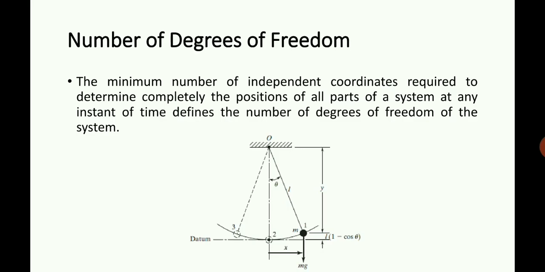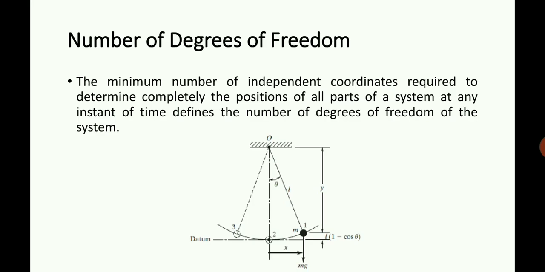The minimum number of independent coordinates required to specify the position of a system is called degrees of freedom. If only one component is required to specify the position of a particular system, it is termed a single degree of freedom system. If you need two components, it is called a 2 degree of freedom system, and it goes on to 3 degrees of freedom, and finally multi degrees of freedom systems, which is 2 and more than 2.